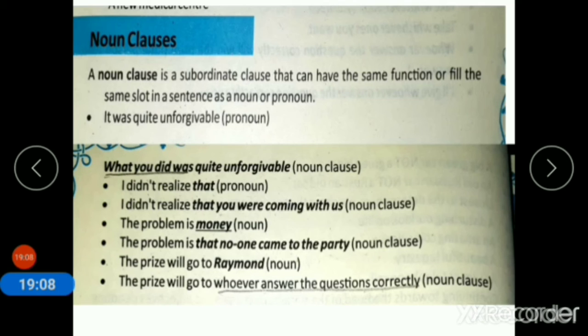It is not able to give a complete sense of a sentence without using the main clause. So, a noun clause is not able to give a complete sentence without putting a main clause with it.